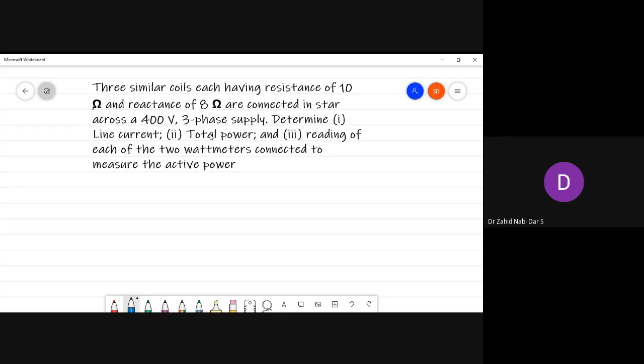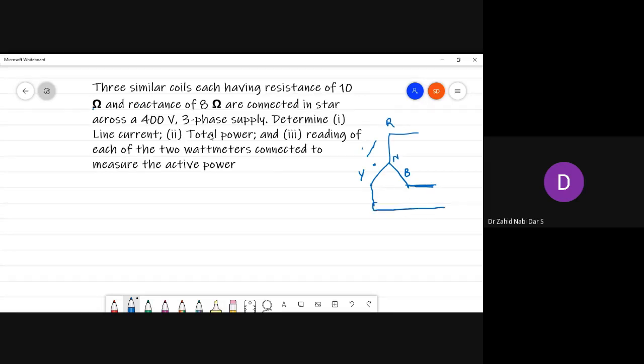First of all, we have three similar coils, each having a resistance of 10 ohm and a reactance. If you saw the two wattmeter method connection, or a delta connection like this, here you have a neutral, and these are connected in star. So star means one neutral connection would be there. This is your R phase, this is your Y phase, this is your B phase, or you can take it any way.